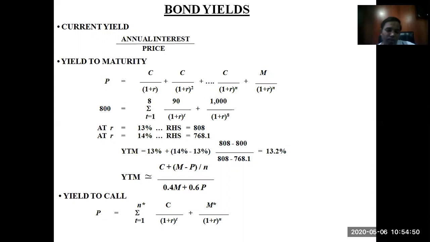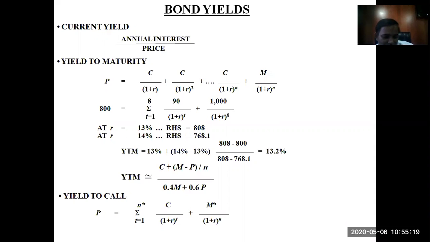Yield to call. Remember, in the bond market, companies have a feature of redeeming the bond before maturity. This is known as a call feature. Whenever a company finds that it has sufficient cash to repay the debt, it may immediately call the bond back and redeem it, or repay the debt.